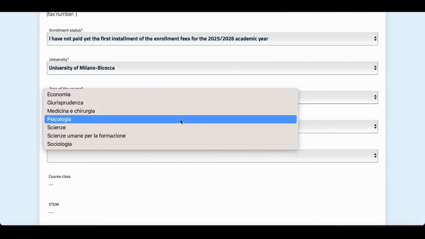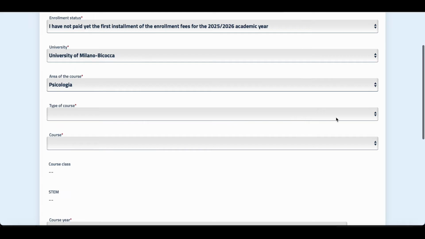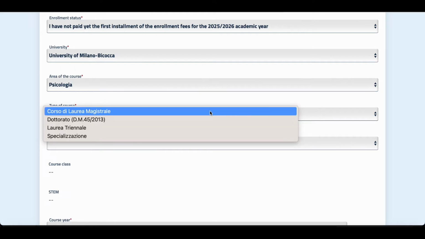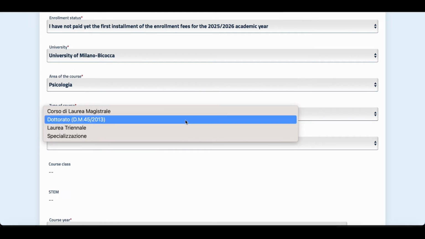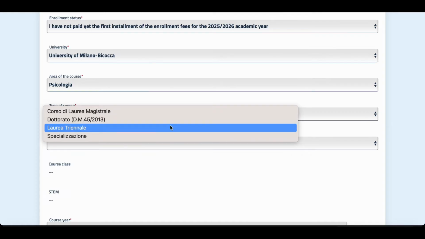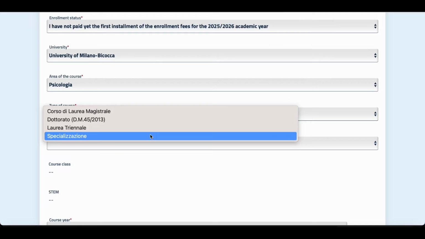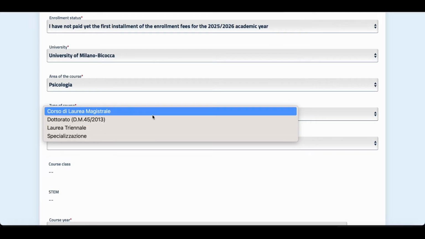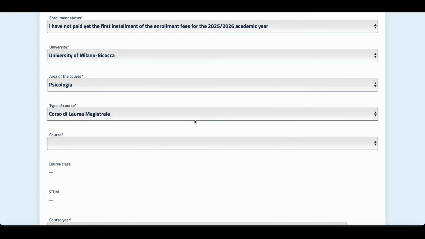So let's say we continue with psychology as an example. Then your type of course: laurea magistrale is for master degree, dottorato is for PhD degree, laurea triennale is for 3-year bachelor degree, and then the specialized course. So you need to choose your relevant course. So let's say we choose master degree, which is course of the laurea magistrale.